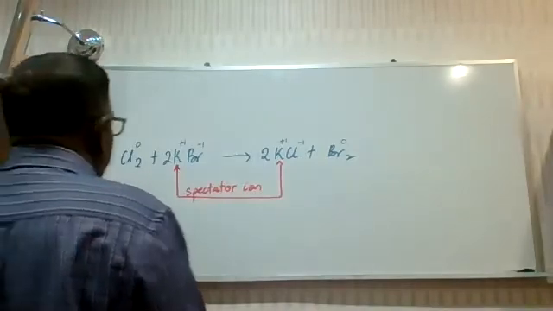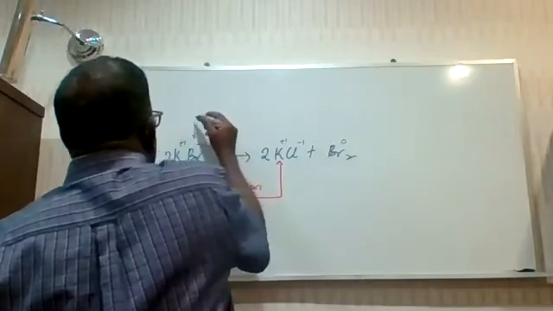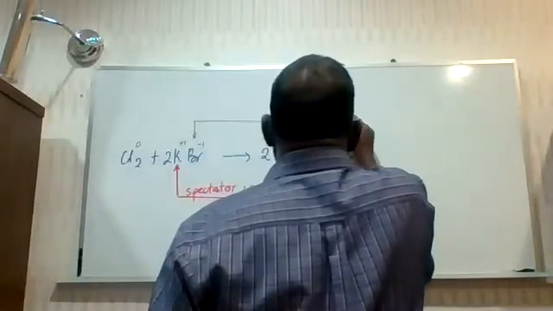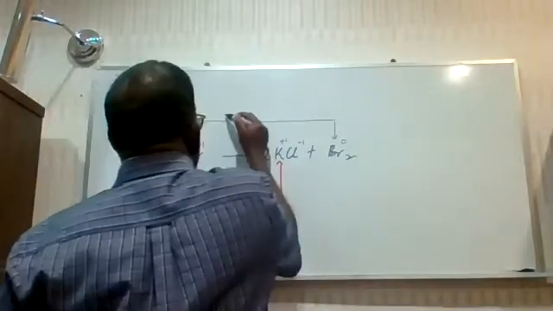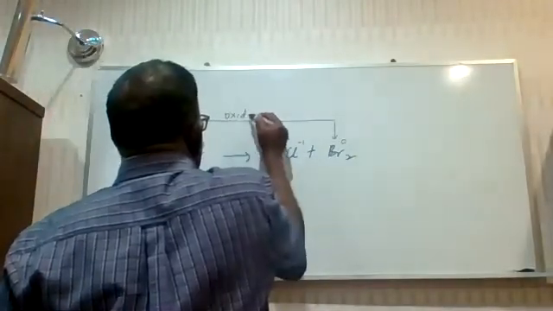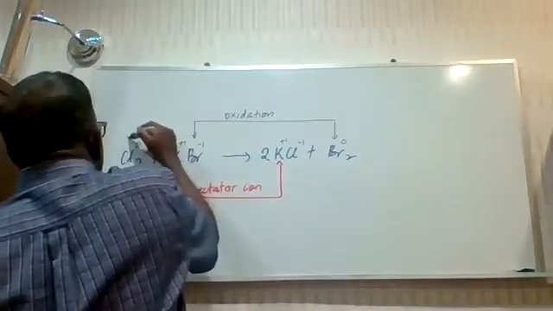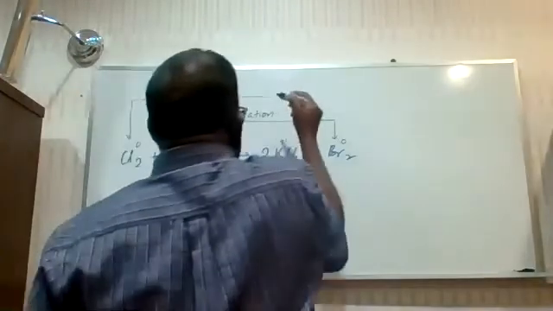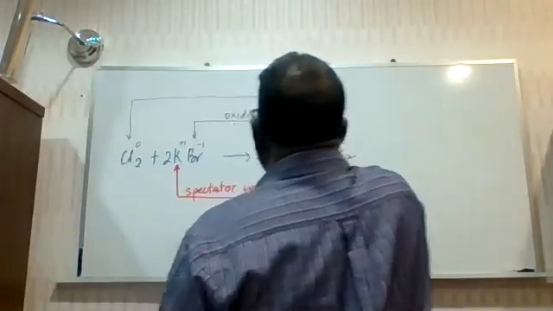Now you can see here very clearly the -1 charge on the bromine, the oxidation state of bromine in the reactant, has increased to 0. Therefore, that's the oxidation process. And then for chlorine, the oxidation state from 0 has decreased to -1.